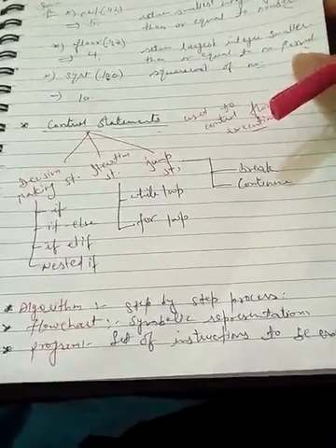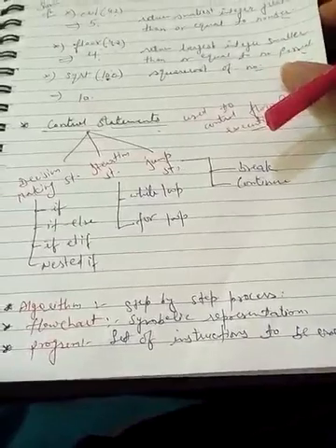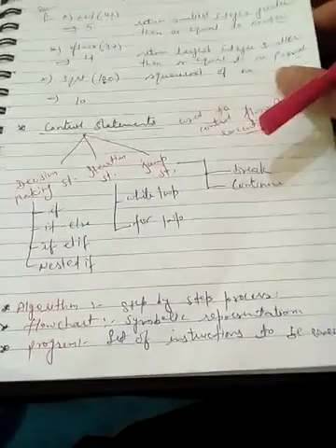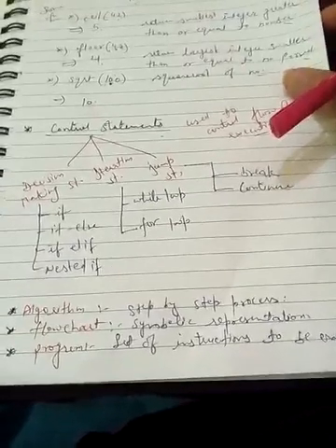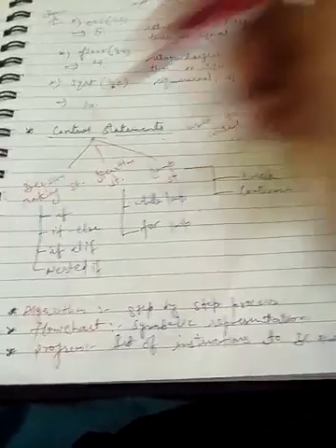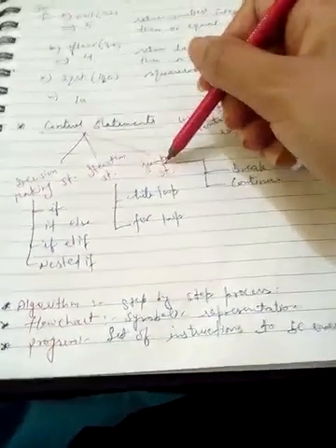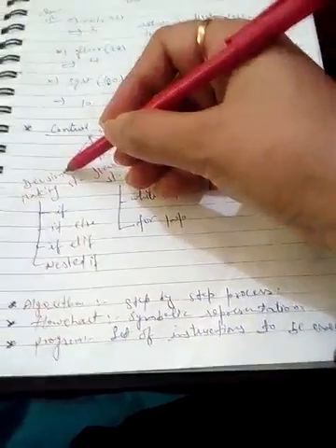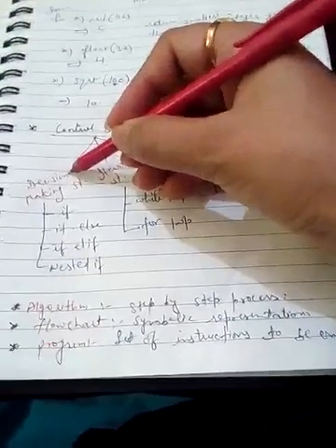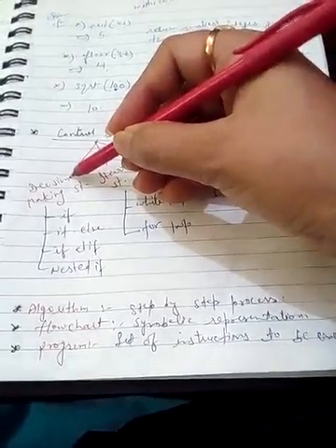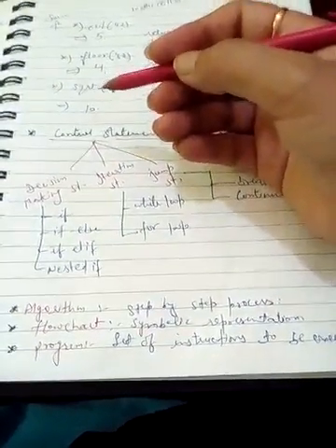A program is a set of some instructions or statements, you can say. So how the data is flowing in any program, we have some restrictions, we have some controlling statements which are divided into three categories. First is decision making, second one is iteration statement, and third one is jump statements. Decision making, where we have to compare or give the condition or check the condition. If the condition is true, then the block of statement would be executed, otherwise it would not be executed, depending on the logic we have created there.